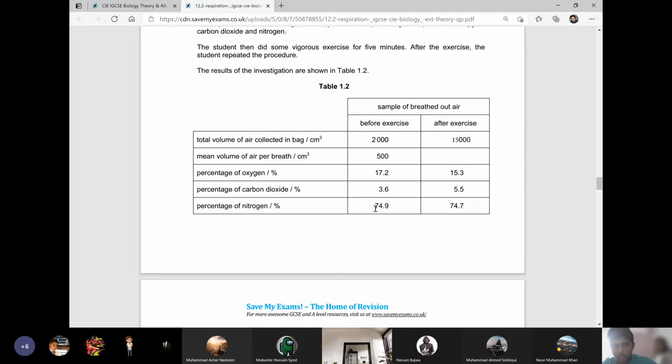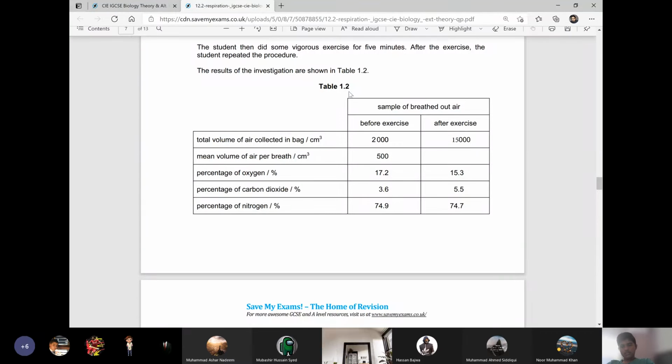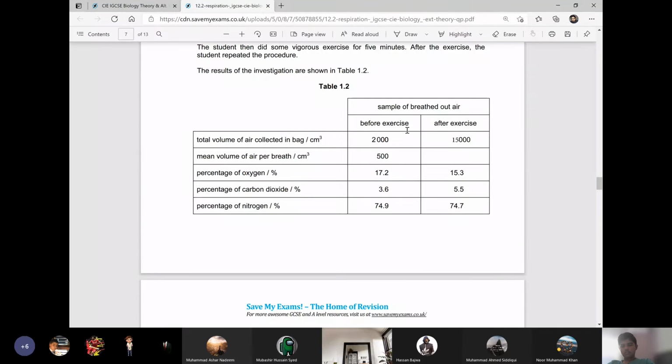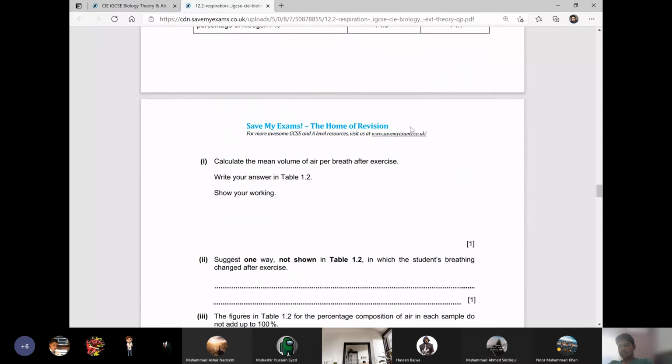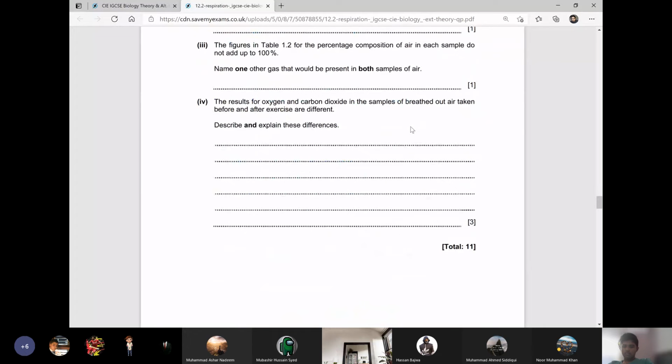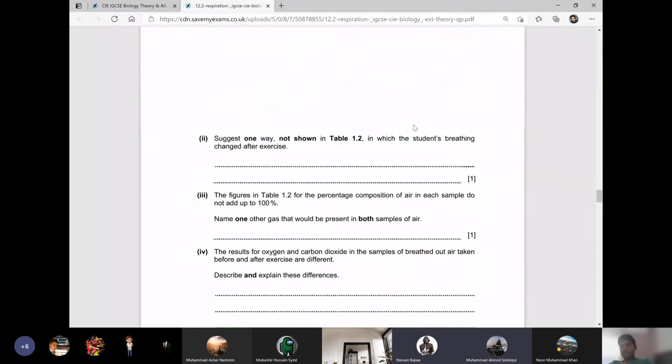There are trace gases present in the air or not? Yes, sir. So you can write the name of any trace gas. That will be the correct answer. Helium, right? Yes, you can write helium as well. It is in the air.